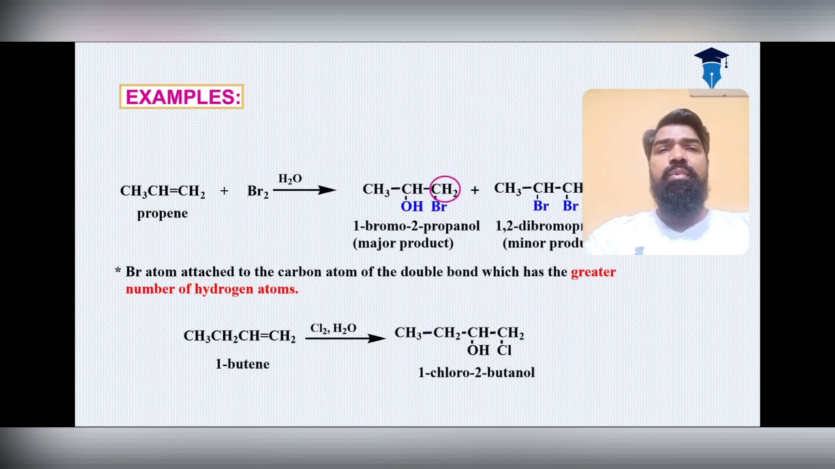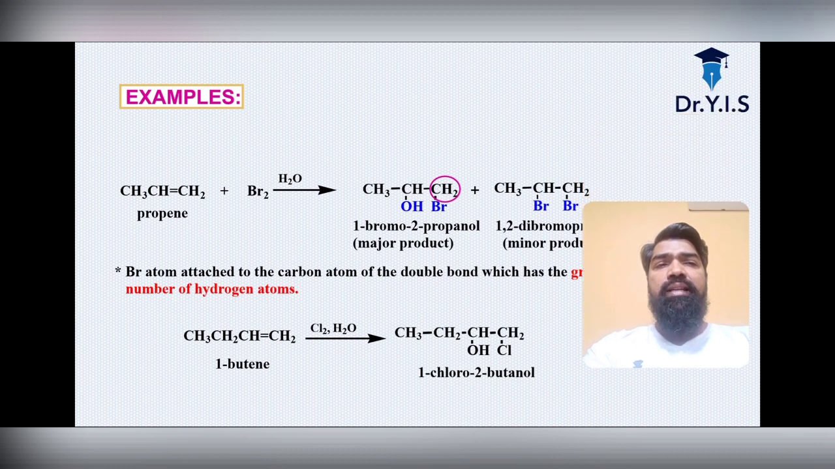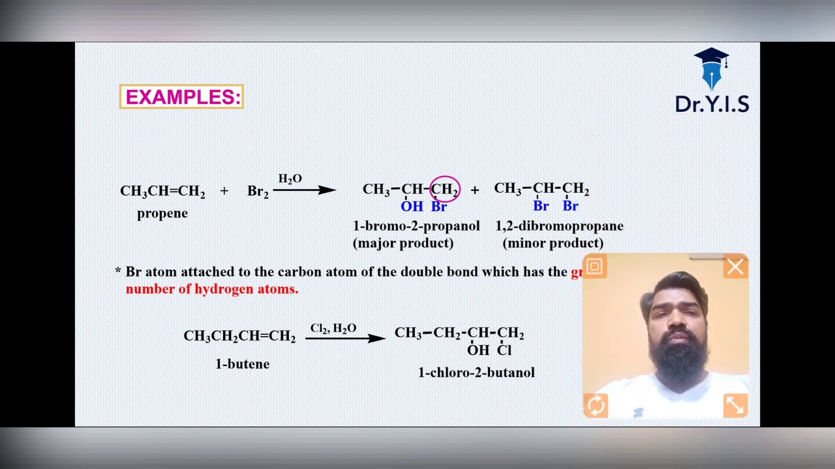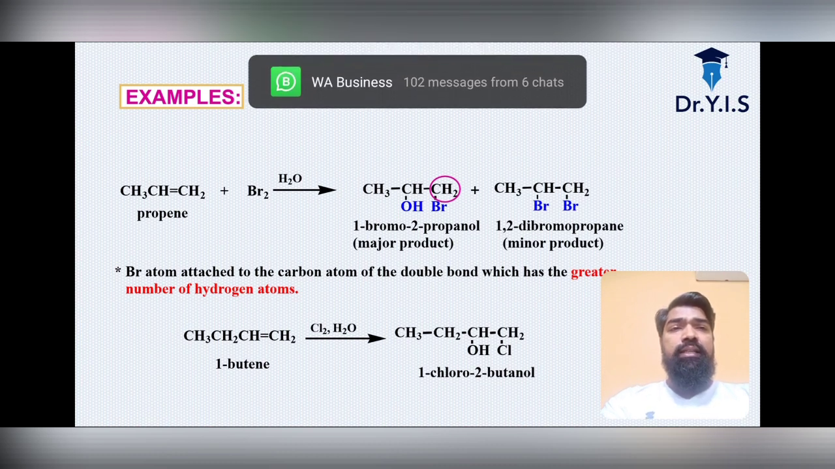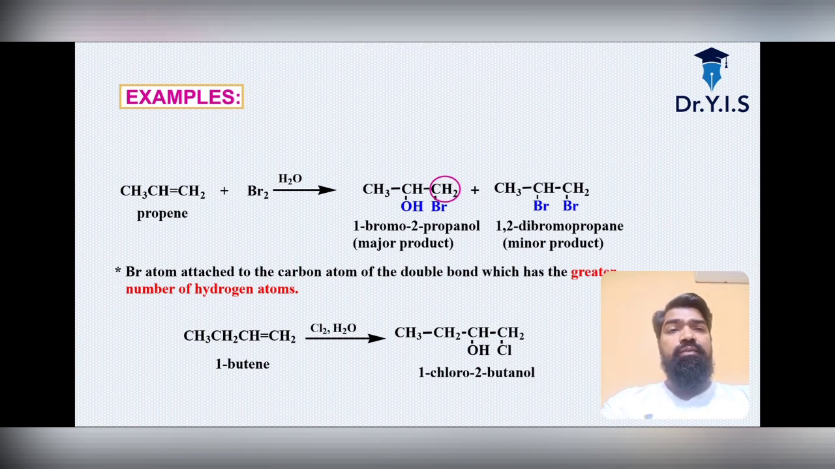These are again examples: propene will give you a major and a minor product. See the very important reaction. Propene reacting with bromine in water will give you two products, one major product and one minor product. The bromine atom attaches to the carbon atom of the double bond which has the lesser number of hydrogen atoms, and the hydroxyl goes to the carbon with the greater number of hydrogen atoms. Yes, that's why we have got the major product.